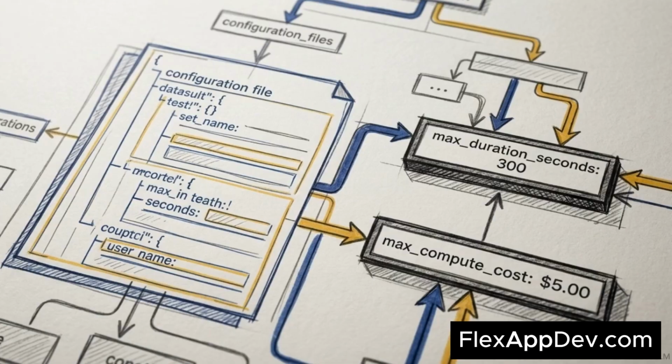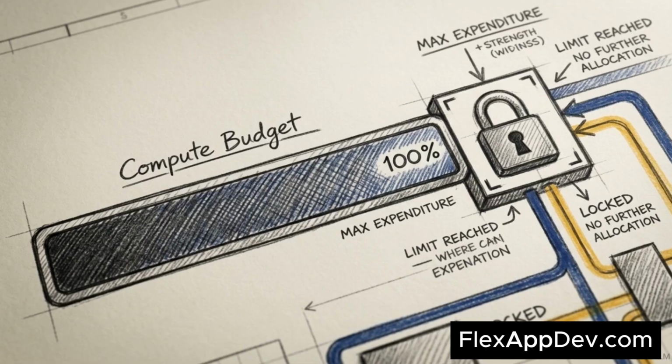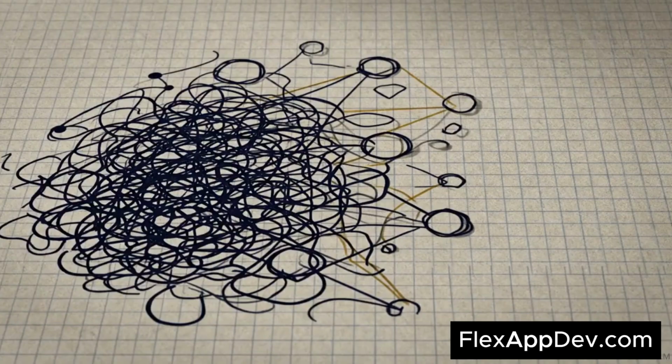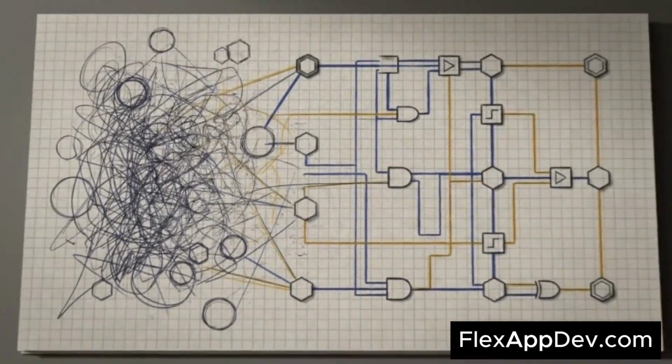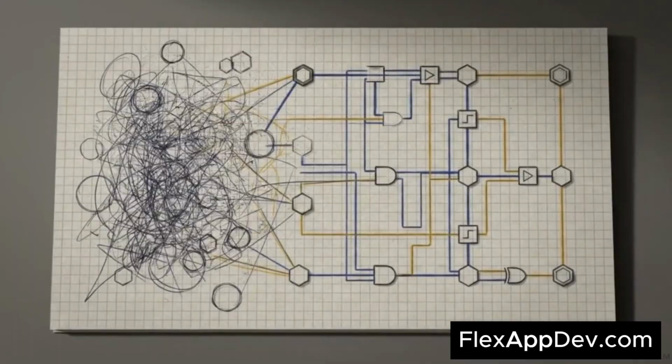The harness also enforces hard-coded financial and temporal constraints. The system is programmed with strict dollar-amount compute budgets per decision, ensuring the agents stop deliberating once they hit a specific spend limit. A specialized harness removes human error from prompt engineering. It transforms chaotic, open-ended AI chats into a strict, verifiable data ingestion process.